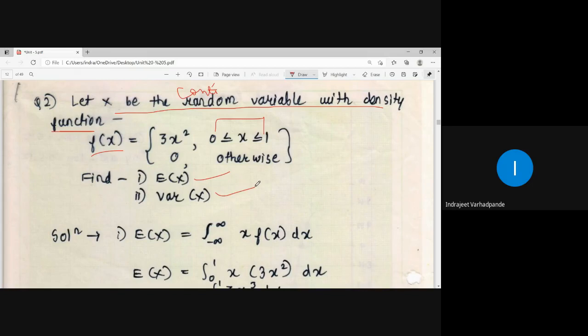Now here you can use the property: variance of x as expectation of x square minus expectation of x whole square. They have not asked you expectation of x square, but if you wish to, you can calculate and apply that particular formula, because expectation of x is already available with you. Otherwise, use the definition. What is the definition for variance of x? It is expectation of x minus mu the whole square, and this is how you need to calculate the expectation. Then it is your choice, but it is more convenient to calculate this value and then go for the variance of x.